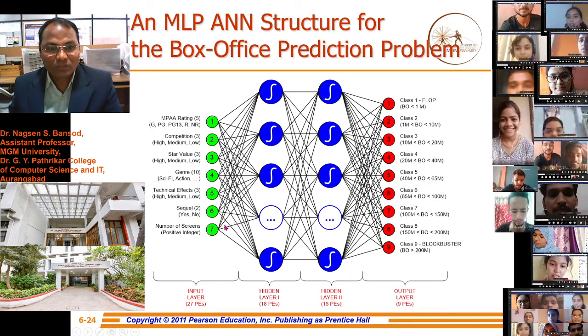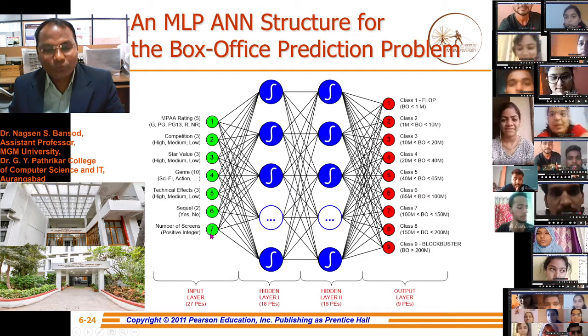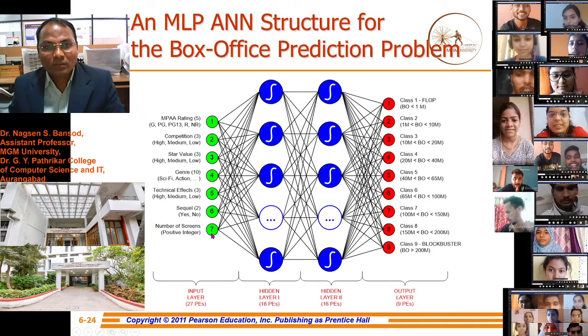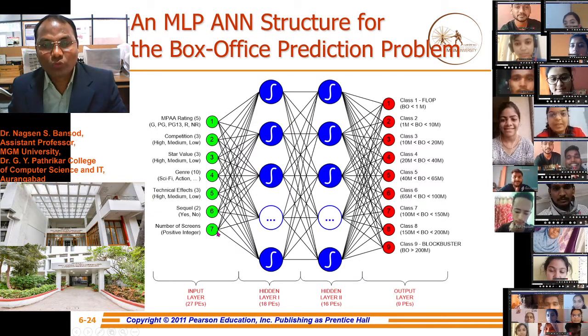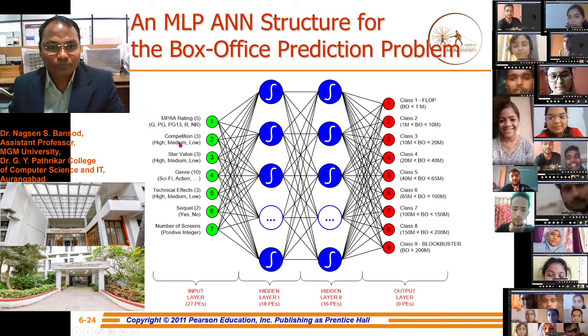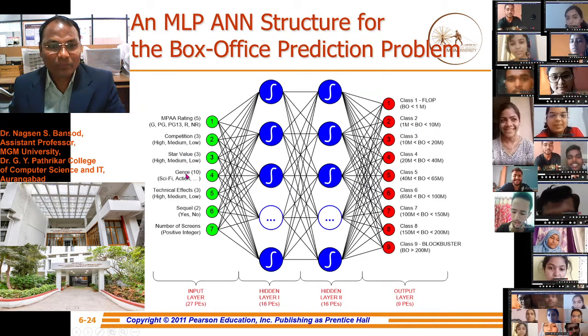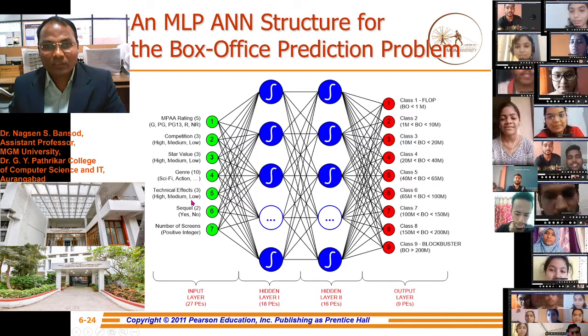6 7, 6 features are there. Through these features we can distinguish the movie and separate the movie types, like high, medium, low competition, high, medium, low, sci-fi, action movie, technical effects movie.